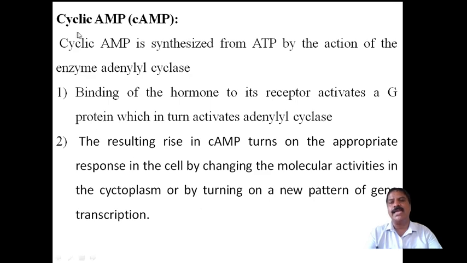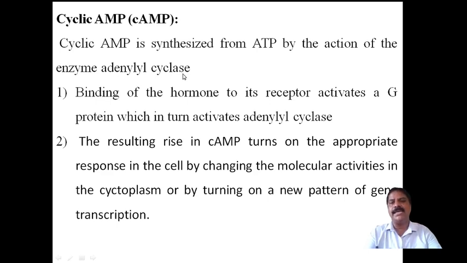Then coming to cyclic AMP. CAMP means cyclic adenosine monophosphate. Cyclic adenosine monophosphate is synthesized from ATP by the action of the enzyme adenylyl cyclase.